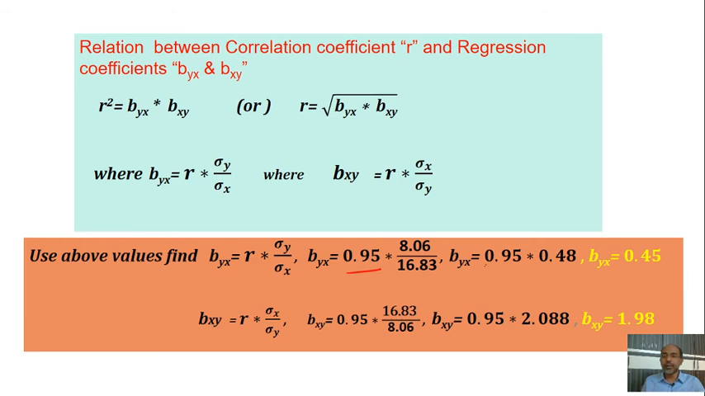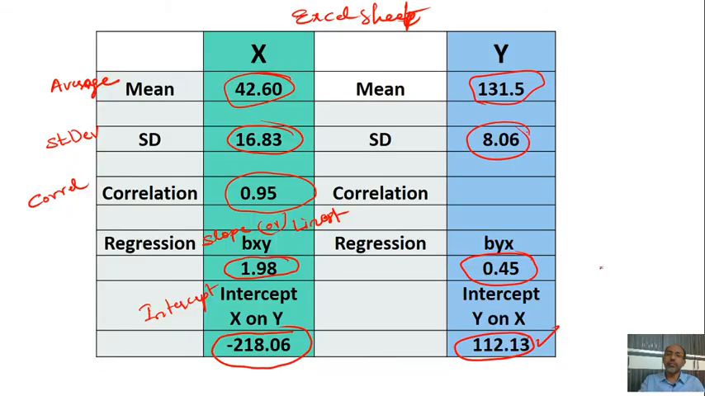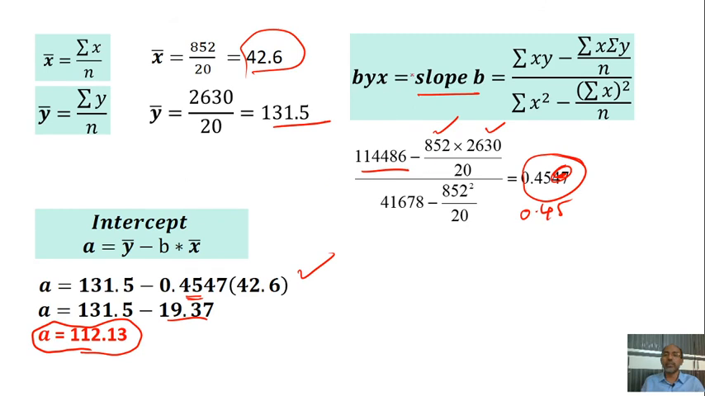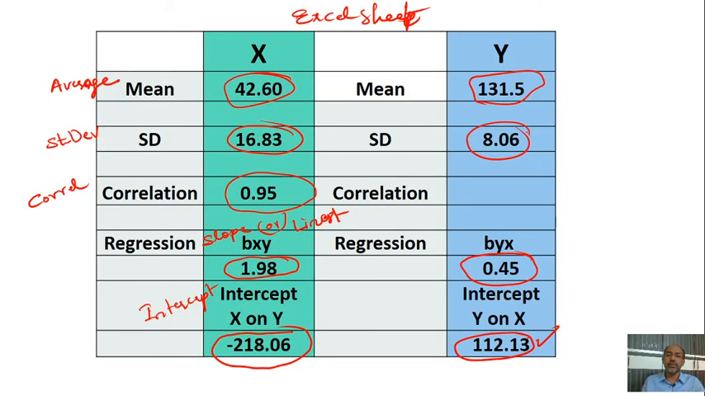Then byx is equal to 0.95 into 0.48. On multiplication, byx is equal to 0.45. So this is already proved, what we have calculated. Here the byx slope we have calculated is 0.45, and the same is calculated using the Excel sheet.